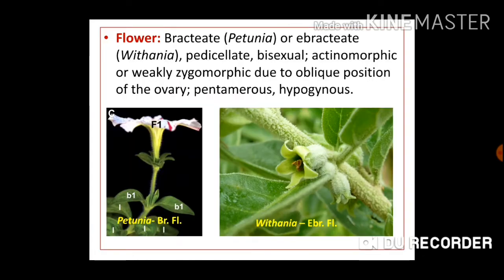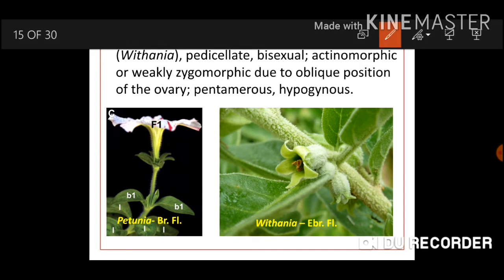Now coming to the flower. Flower is bracteate in case of Petunia, or ebracteate in case of Withania. It is pedicellate, that means a stalk is present. It is bisexual, that means androecium and gynoecium both are present. Actinomorphic or weakly zygomorphic due to the oblique position of the ovary. It is pentamerous and hypogynous, that is ovary superior.